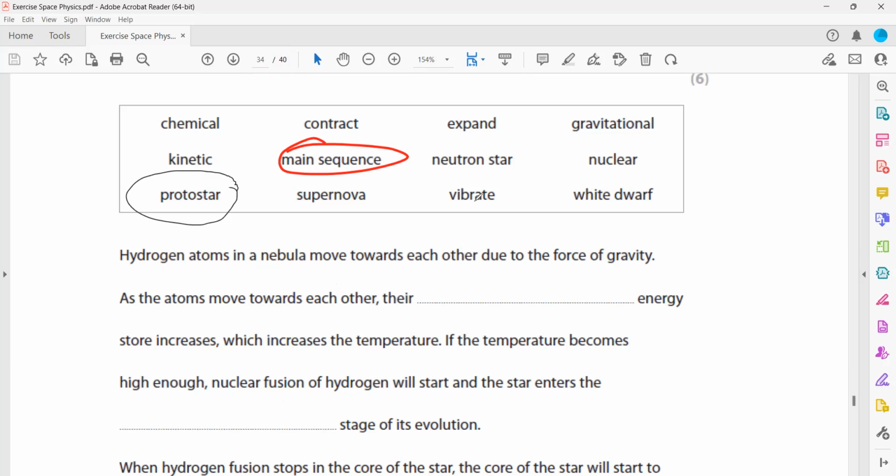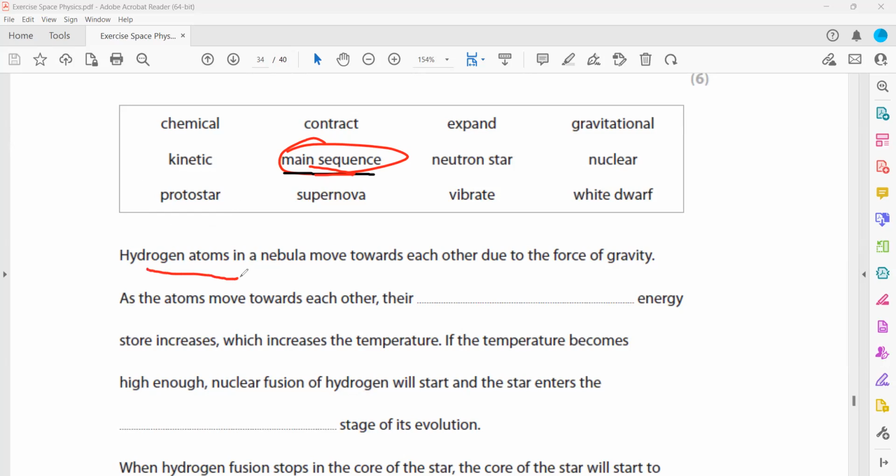Actually, protostar is like the start of it. Main sequence is when the hydrogen fusion started and it balanced the radiation pressure. So the correct answer with reference to the question is the main sequence. Why not protostar? Because protostar is when all the things are coming closer to each other, that phase is a protostar. But when hydrogen fusion started and it balances with the radiation pressure, like gravitational pull balances with the radiation pressure, it becomes a main sequence star.